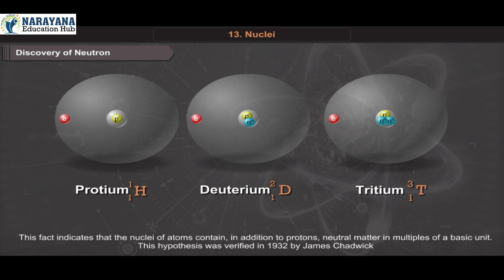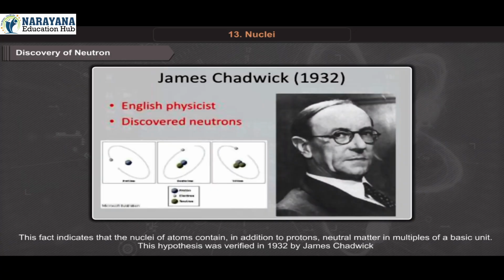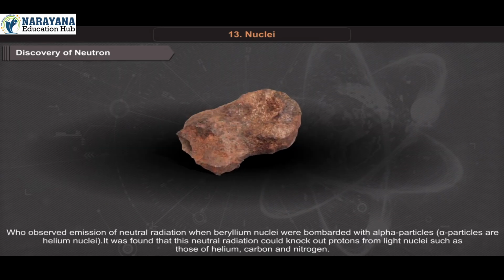This fact indicates that the nuclei of atoms contain, in addition to protons, neutral matter in multiples of a basic unit. This hypothesis was verified in 1932 by James Chadwick, who observed emission of neutral radiation when beryllium nuclei were bombarded with alpha particles, that is, alpha particles are helium nuclei.